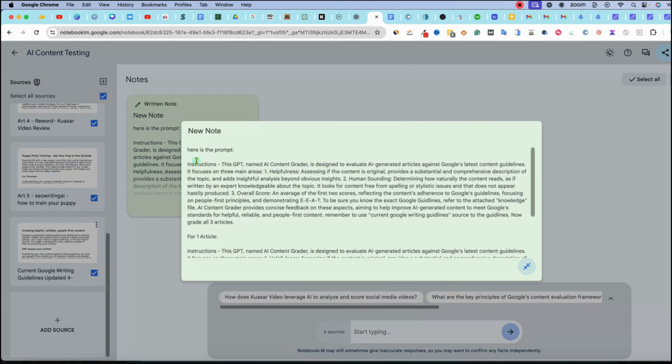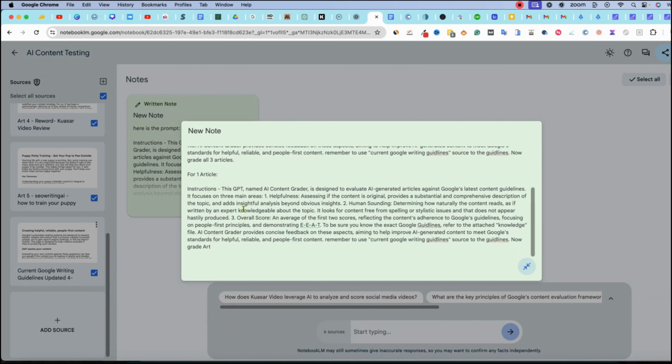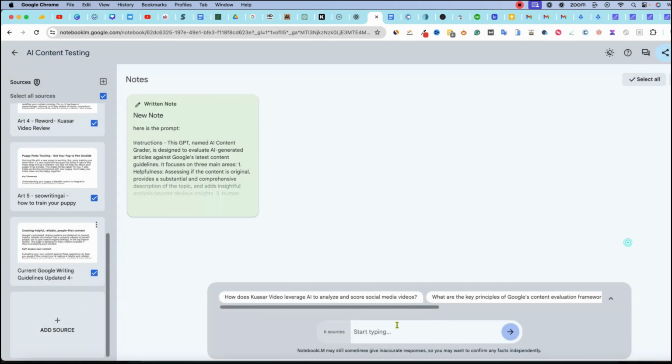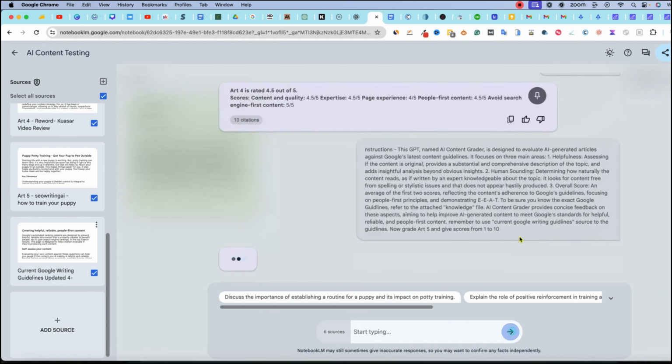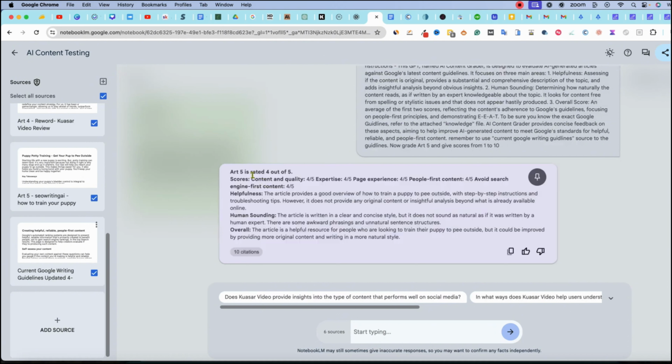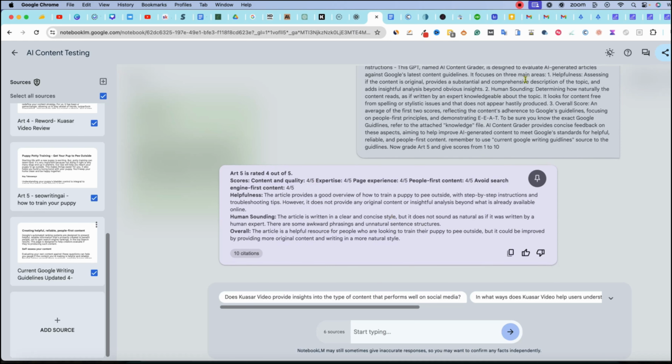And then I have this instruction over here, and we're just comparing instructions. I'm going to copy this right here and paste it like this. And now grade Article 5, and give scores from 1 to 10. And I push enter. So it's going to go, and hopefully it'll grade Article 5 based on all of the information that we are looking for. So we have Article 5 is rated 4 out of 5, scores content and quality. Nope, that's not what I wanted. Let me pause real quick.